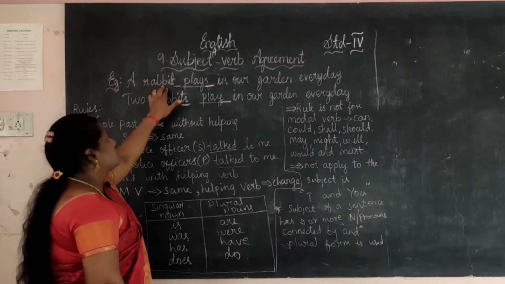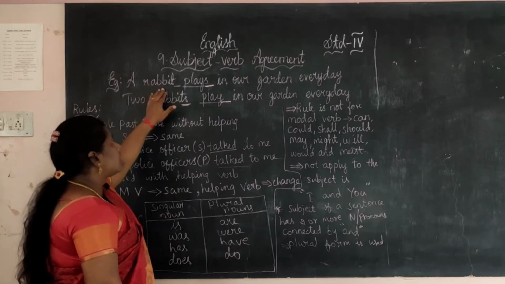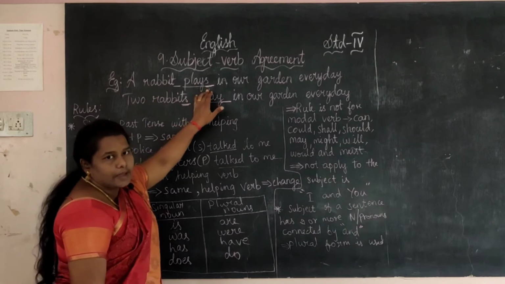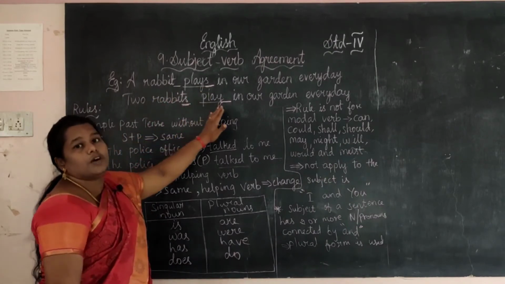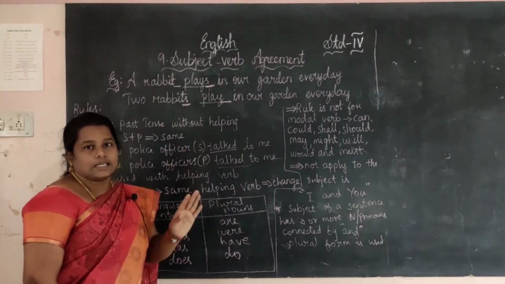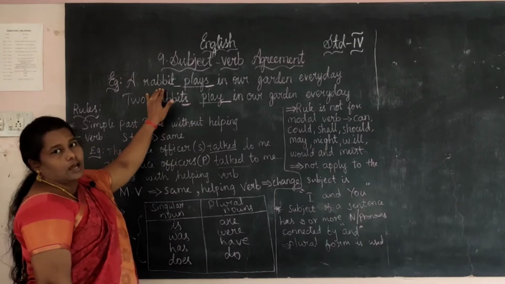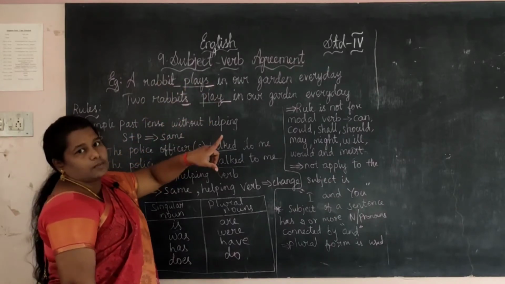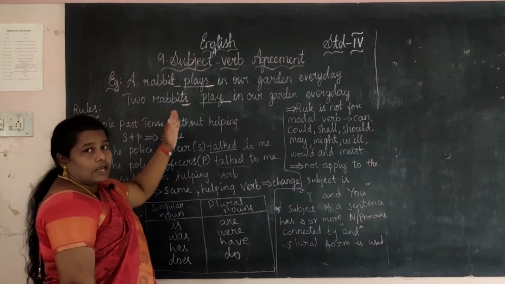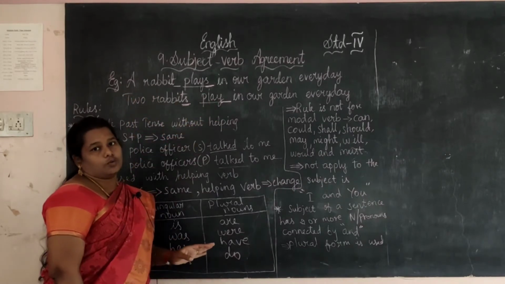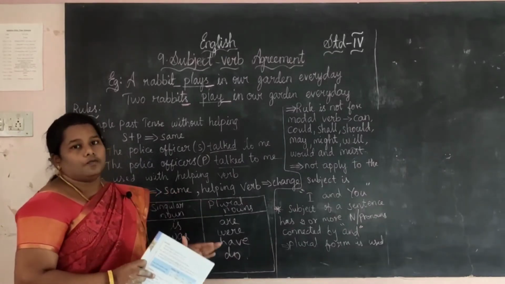For the sentence, if the subject does not have s, the verb has s, and if the subject has s, the verb does not have s. Okay, அதாவது சப்ஜெக்ட்ல எஸ் இருந்தா வெர்ப்ல எஸ் இருக்காது. சப்ஜெக்ட்ல எஸ் இல்லனா வெர்ப்ல எஸ் இருக்கும். This is the rule. This is the agreement between the subject and verb.